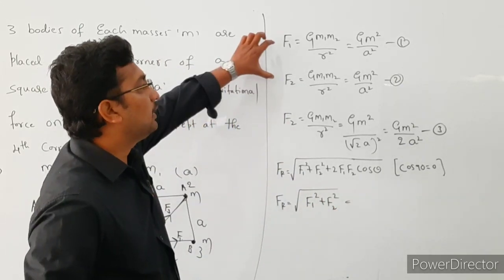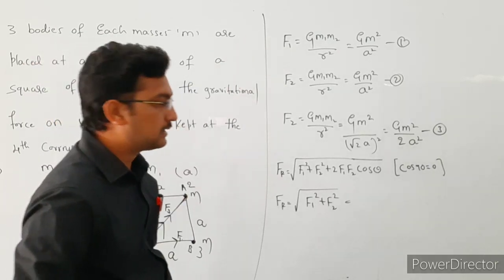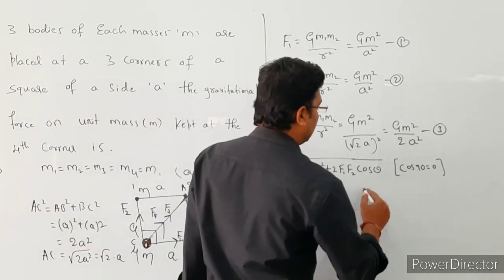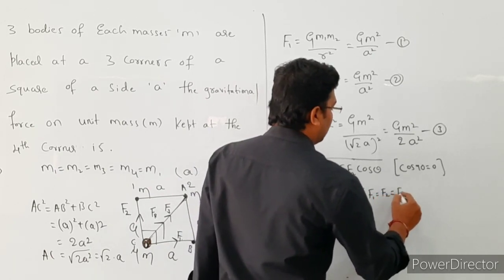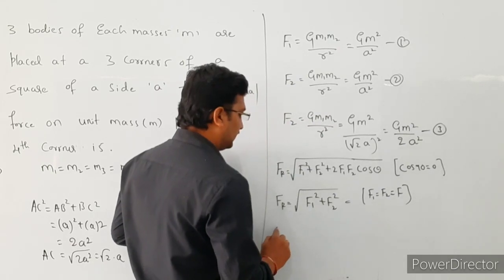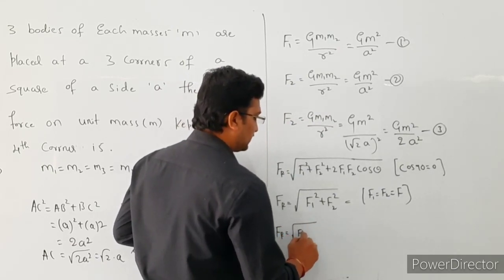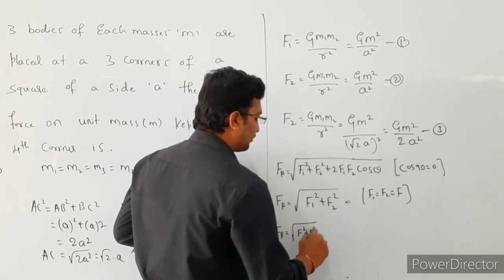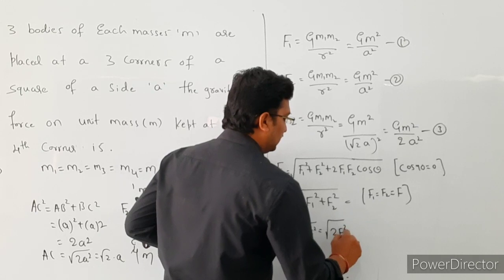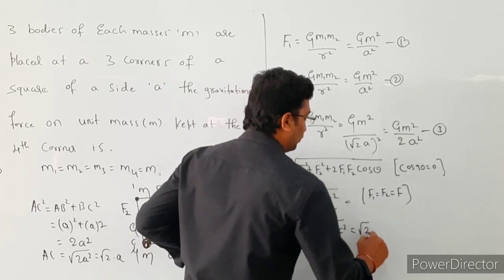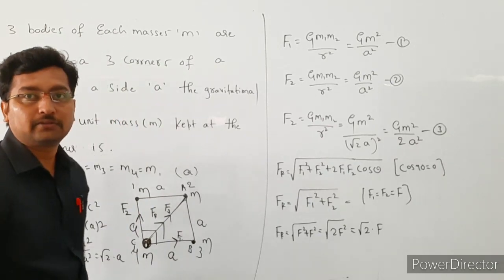See here, the F1 and F2 values are the same, right? Then F1 and F2 are equal to F. So substitute the value here. Then the resultant force is equal to under root of F square plus F square, that is under root of 2F square, that is equal to root 2 into F.